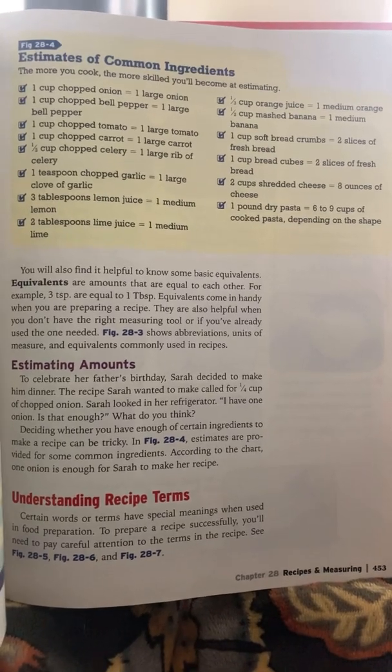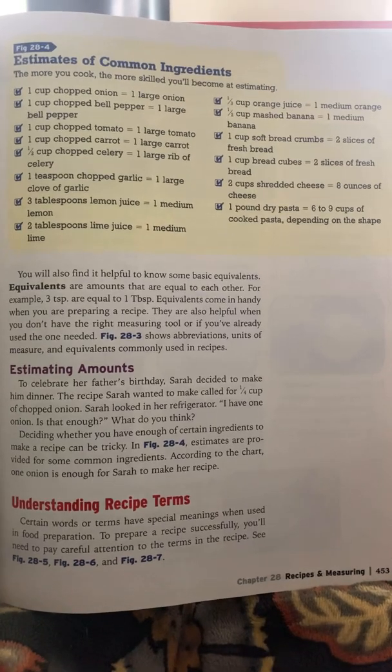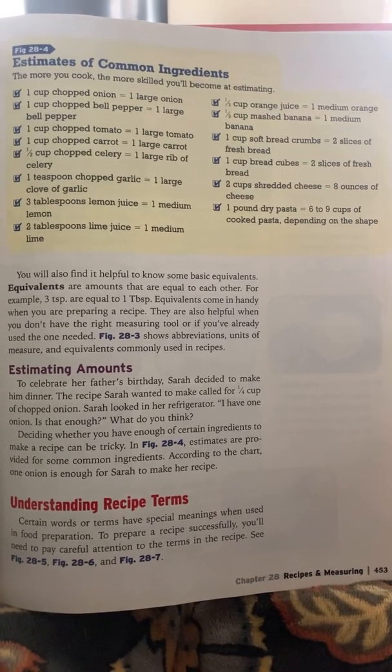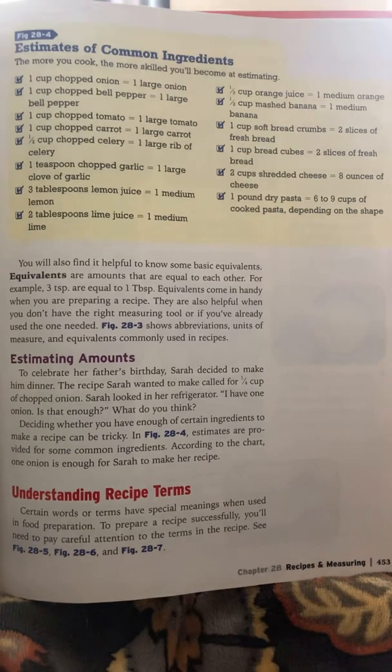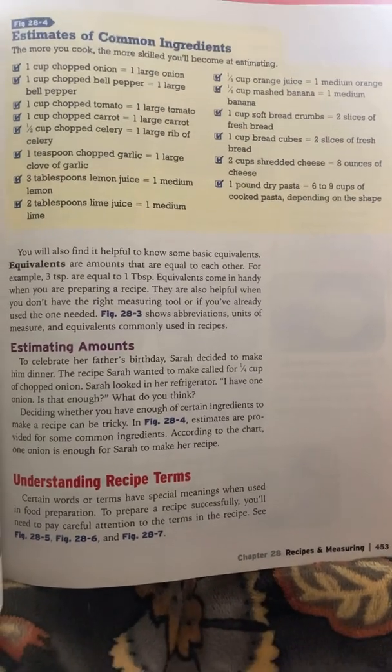What do you think? Deciding whether you have enough of certain ingredients to make a recipe can be tricky. Estimates are provided for some common ingredients. According to the chart, 1 onion is enough for Sarah to make her recipe.